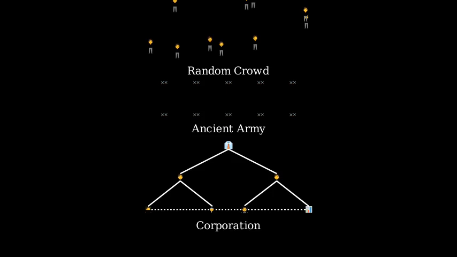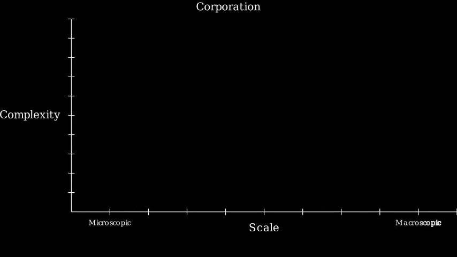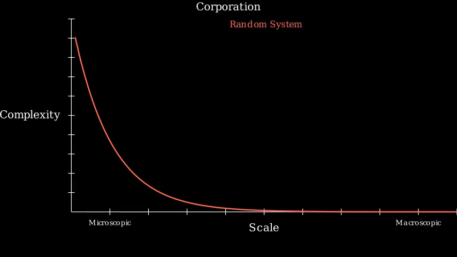Let's visualize the complexity profile for different systems. On the horizontal axis, we have the scale of observation, from microscopic to macroscopic. On the vertical axis, we have complexity, or the number of independent behaviors. For a random system, like a gas of molecules or a crowd, the complexity is high at small scales, but drops rapidly at larger scales.